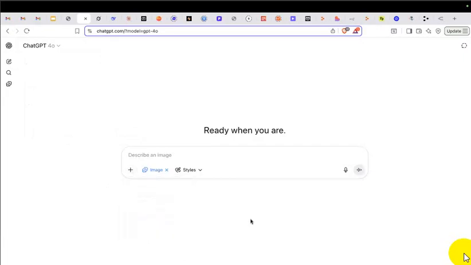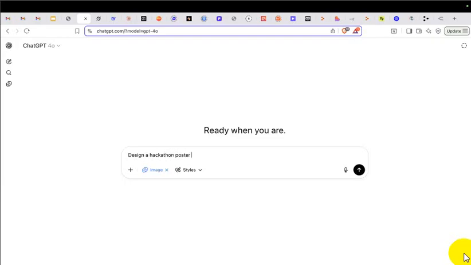I have selected create image, and now I want it really quick, within 5 minutes, or less than that. I am speaking, that's where I'm taking time, but if I was actually given this task, I would have done it under 2 minutes. So I would say, design a hackathon poster.